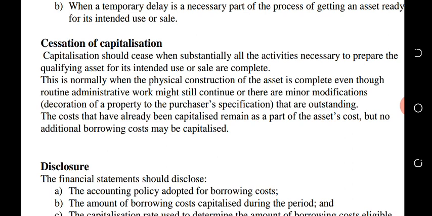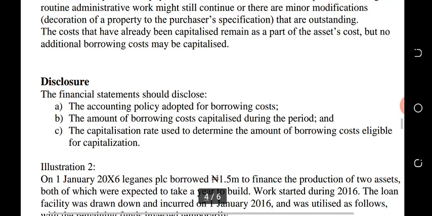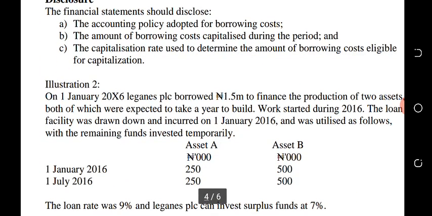That means after the building has been completed, and we are told that there will be an extra three months for minor modification, those three months should not form part of capitalization of borrowing costs, even if there is administrative work on that QA. The costs that have already been capitalized remain as part of the asset cost, but no additional borrowing costs must be capitalized. What are the disclosures? What are we to disclose?